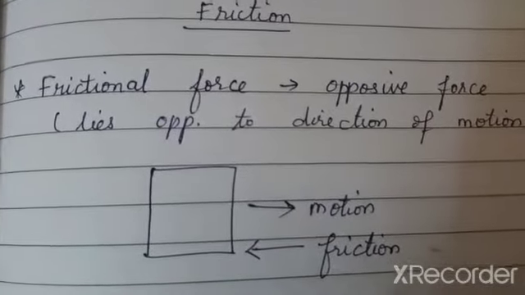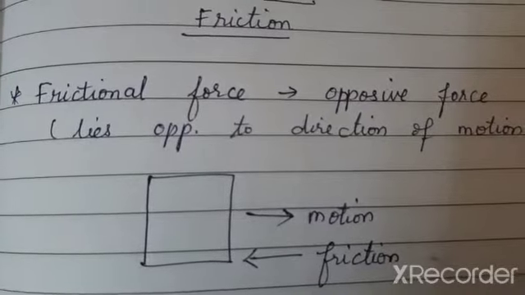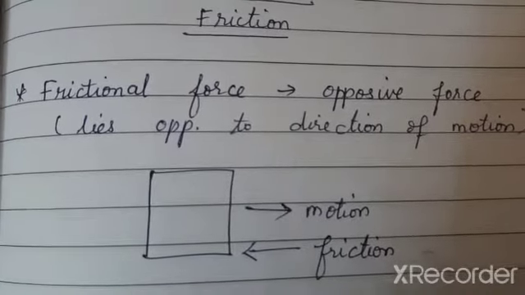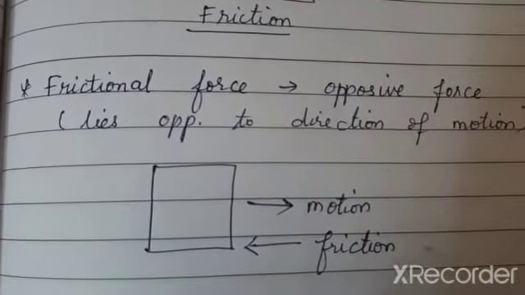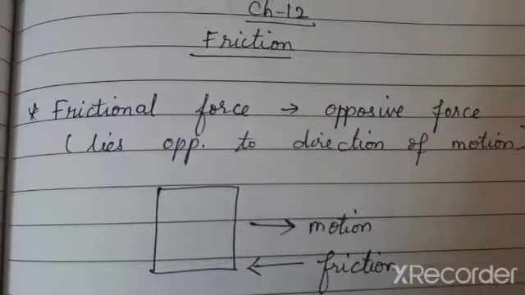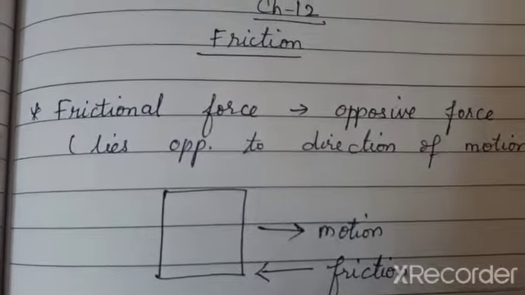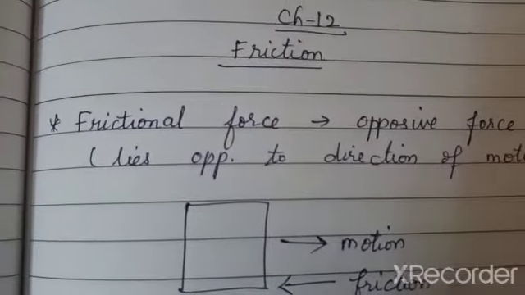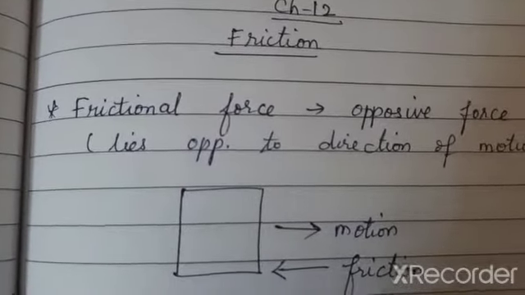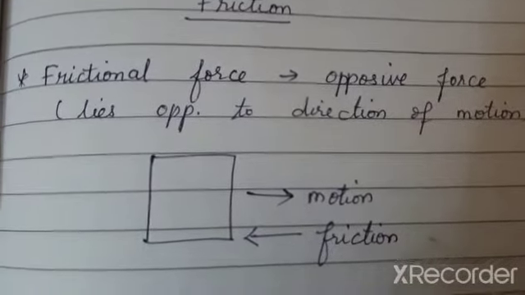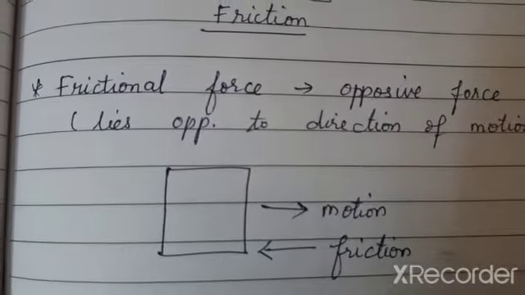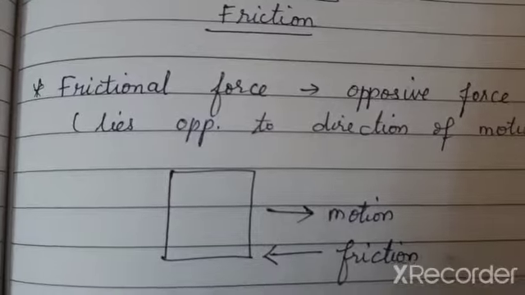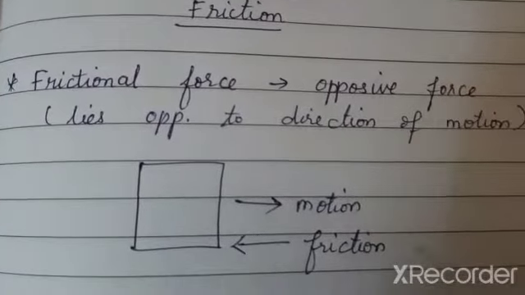If there is no friction, then I cannot walk properly. I cannot hold the pencil. The book will not lie on the table. Everything would slip or skid. Friction helps the objects to be held with grip and firmly.